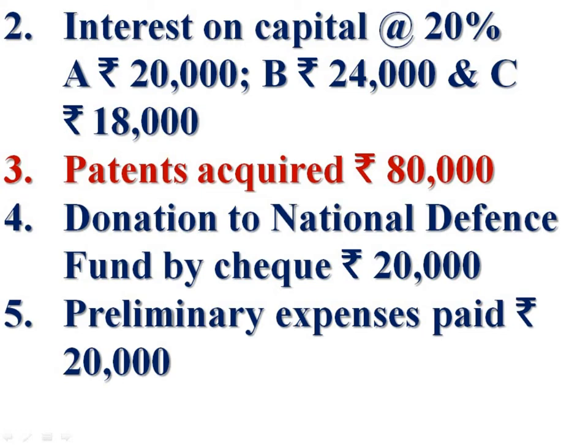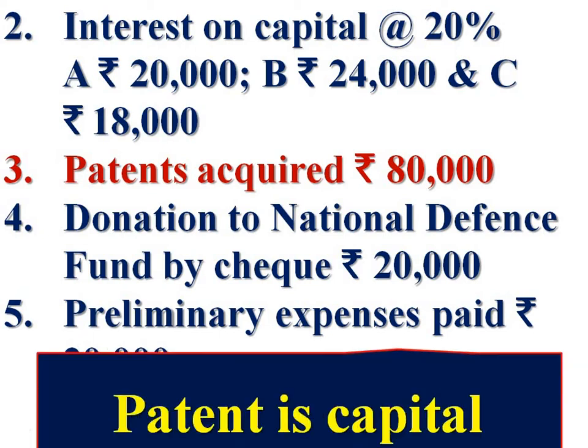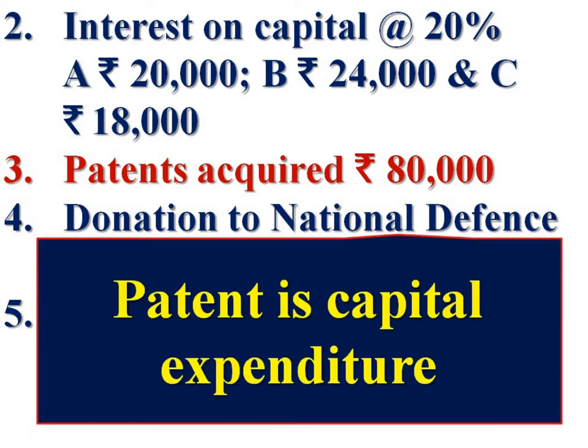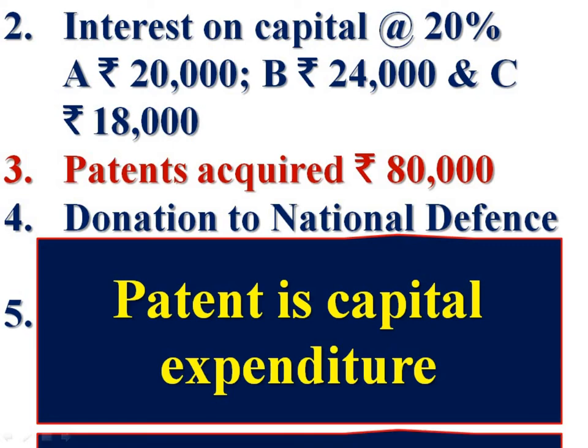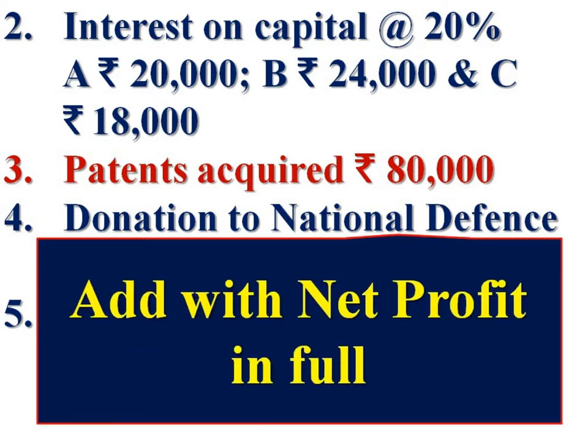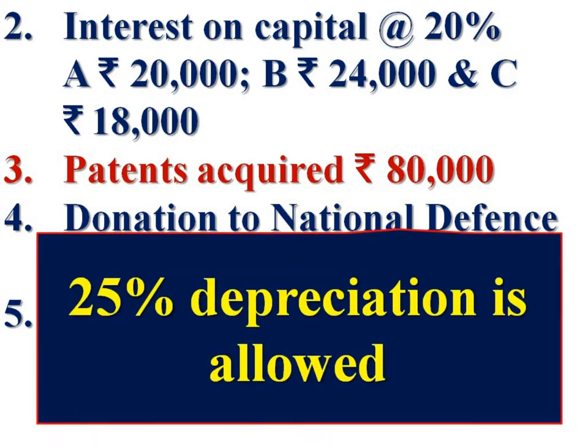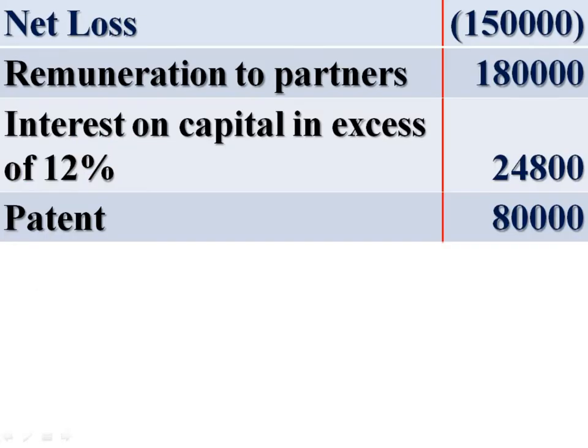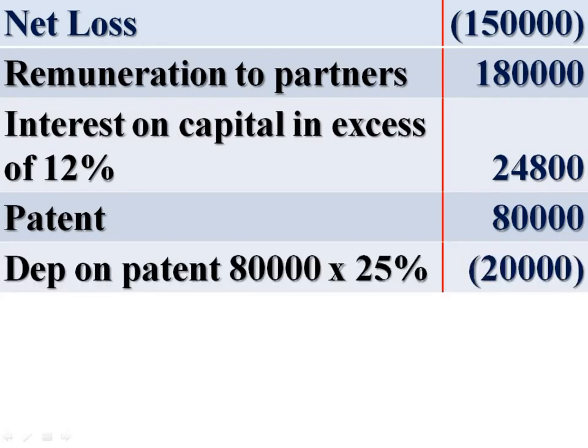Patent acquired. We know it is capital expenditure and it is inadmissible. It is to be added back with the net profit. And as it is capital expenditure, depreciation is allowed at 25%. So add the patent in full, rupees 80,000, deduct depreciation on patent 80,000 into 25%, rupees 20,000.